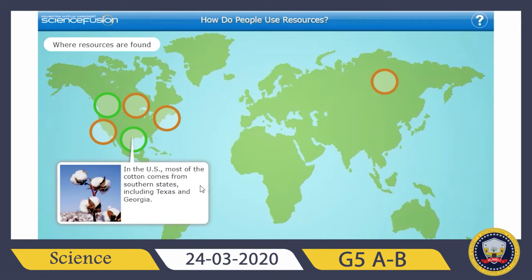It is really important for importing this cotton to other cities. And it is also grown in Turkey. It is grown around Russia too. It can be grown in a lot of places around the earth.